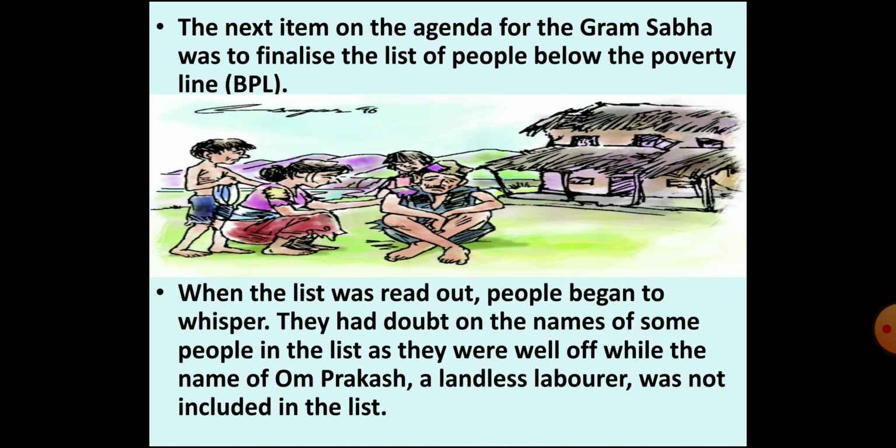Then the next agenda point was to finalize the list of people below the poverty line, which had to be approved by the Gram Sabha. When the villagers heard the names in the list, they began to talk to each other, as there were names of some well off villagers, whereas the name of a villager named Om Prakash, who was a landless laborer, was not included in the list.